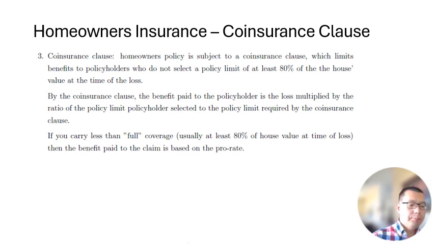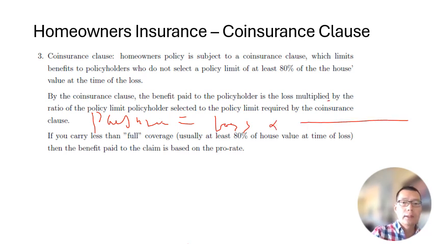So if the payment is calculated using the loss, it will be like this: payment will equal loss times your selected policy limit over your required policy limit.